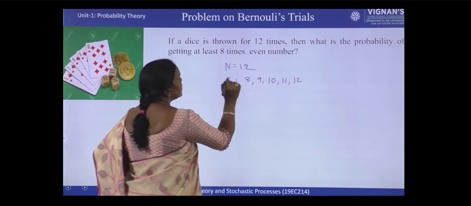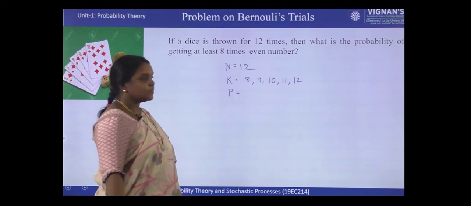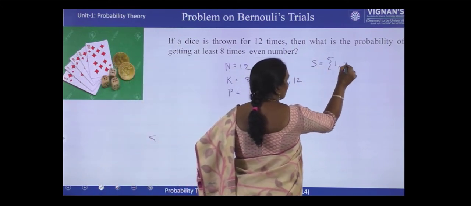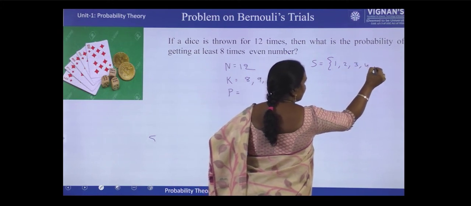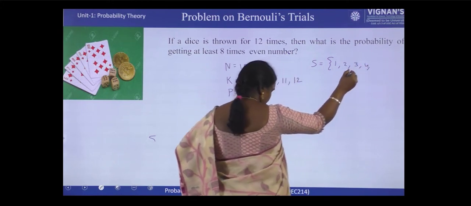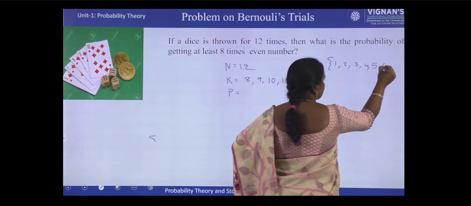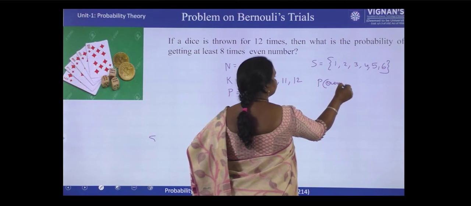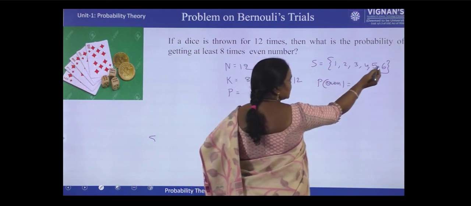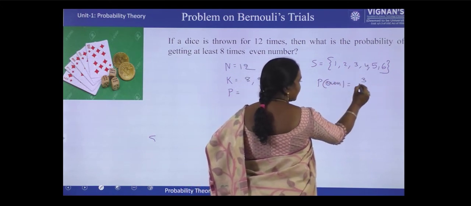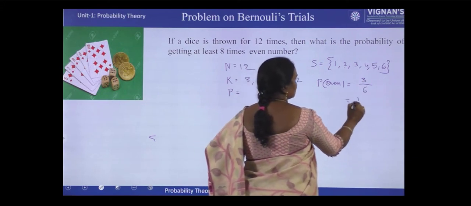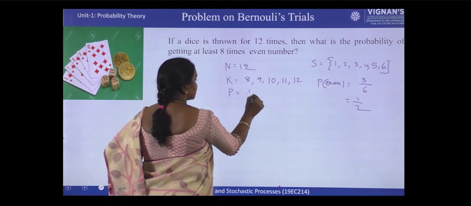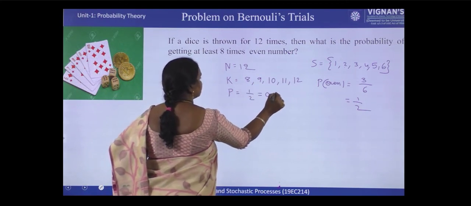And what is the probability of getting an even number? In the dice throwing experiment, what is the sample space? 1, 2, 3, 4, 5, 6. So what is the probability of getting an even number? 2, 4, 6 are even numbers. So 3 are satisfying out of 6. So 1 by 2, which means 0.5.